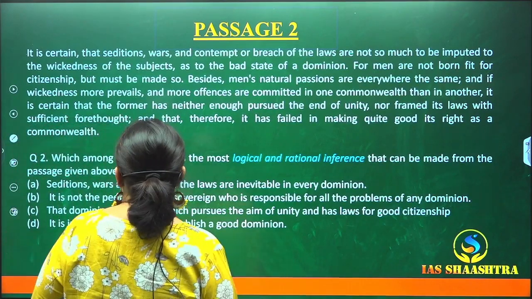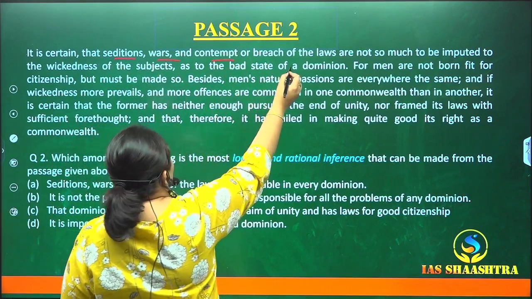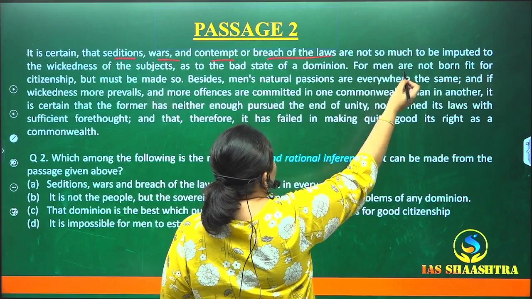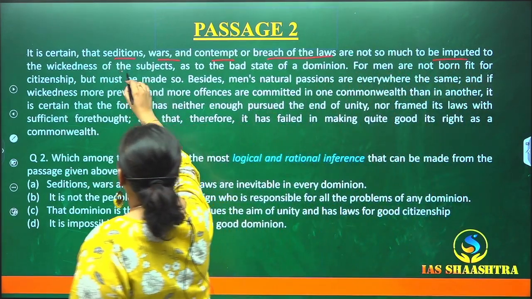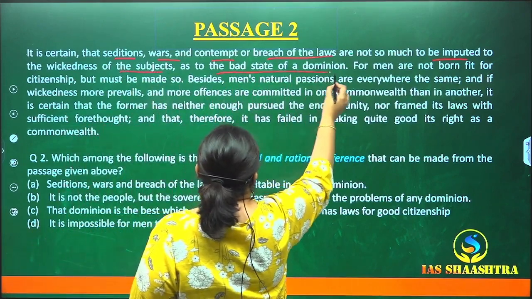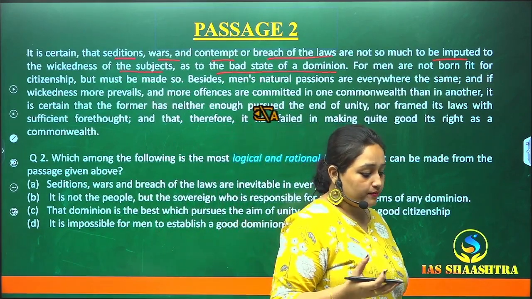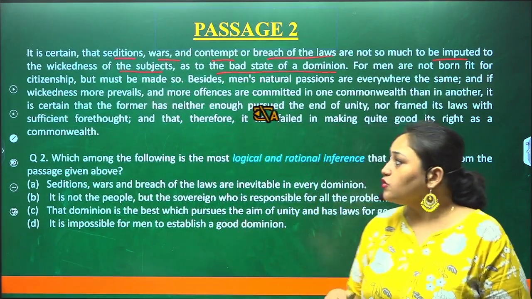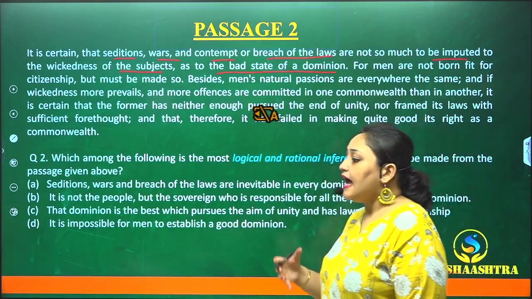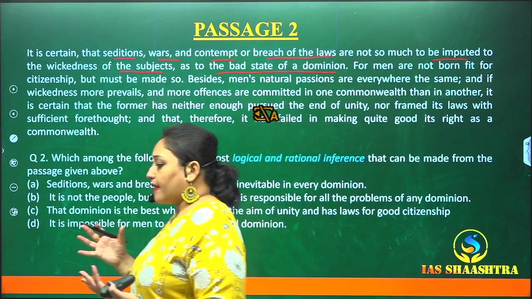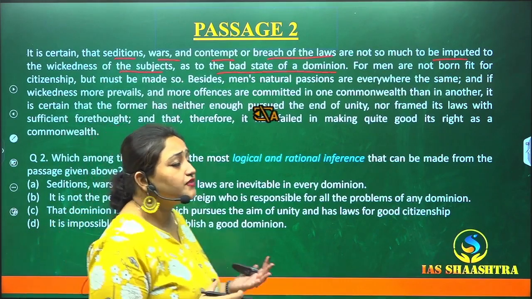Okay, let's start reading. It is certain that seditions, wars, and contempt or breach of the laws are not so much to be imputed to the wickedness of the subjects as to the bad state of a dominion. So imputed means implied or blamed kind of. So the seditions, these wars, these bad impacts that are taking place, these all things cannot be the result of the subjects, the citizens of the country.